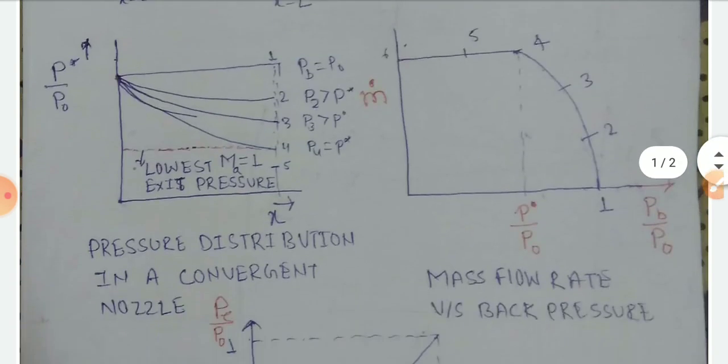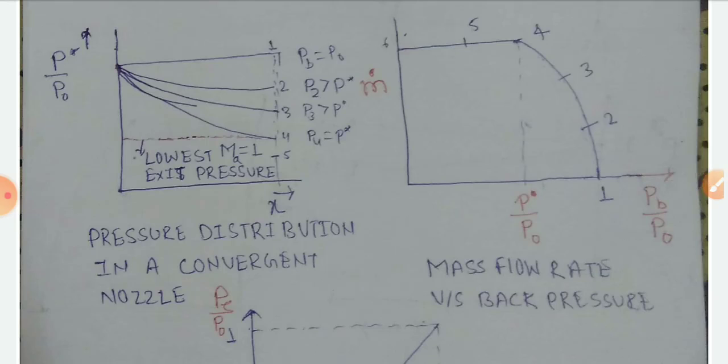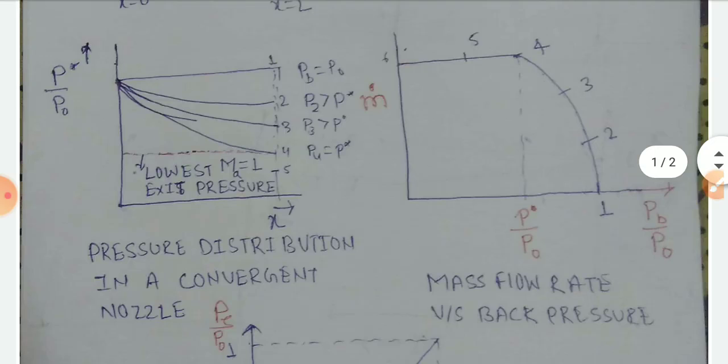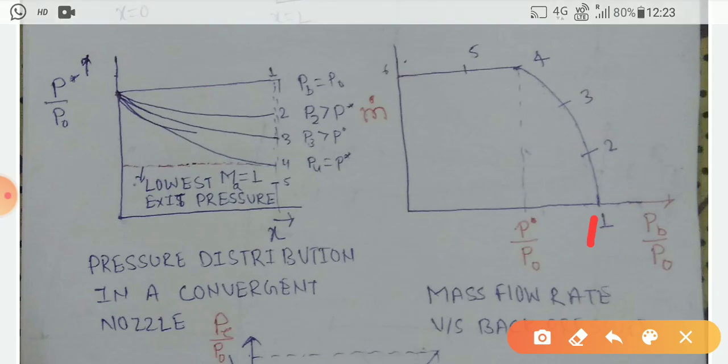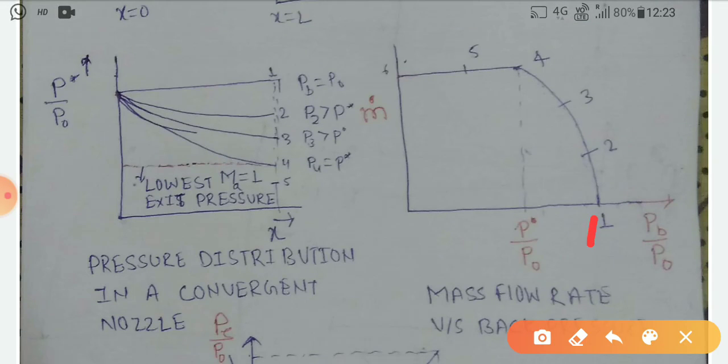So here I am also drawing a plot between mass flow rate versus back pressure. At point 1 there is no mass flow rate. This means the mass flow rate here is 0. At that point back pressure is equal to stagnation pressure, meaning PB is equal to P naught, and P star by P naught is decreased but the mass flow rate increases at point 2 and point 3.